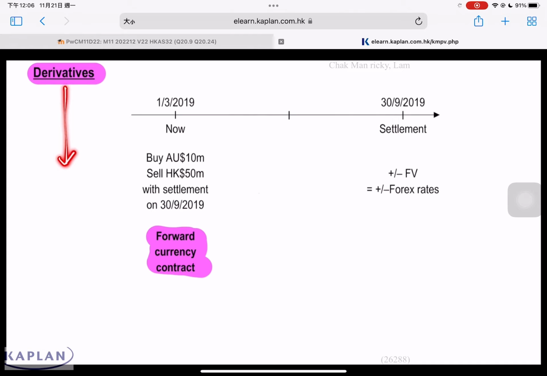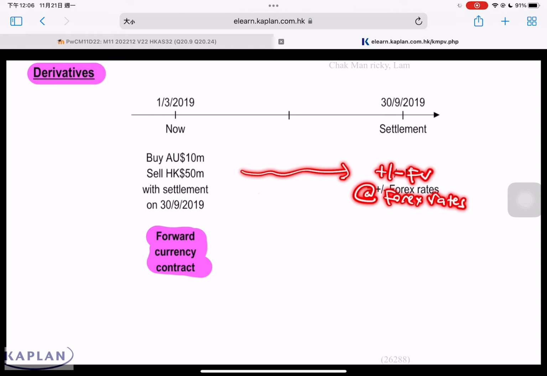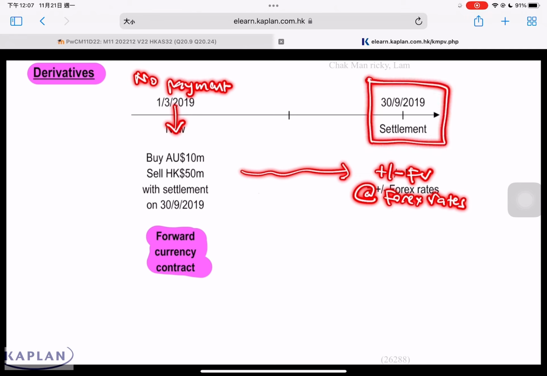This is just one of the many examples of derivative instruments, like forward currency contract, swap contract, put option contract, call option contract. This type of contract has the three characteristics. First, the value of this contract changes with the underlying variable. Secondly, when we enter into this contract, there's no payment involved. Even if there's payment involved, the amount is considered negligible. And third, settlement at future dates. We are taking a position. This position will result in a gain or loss in the future.